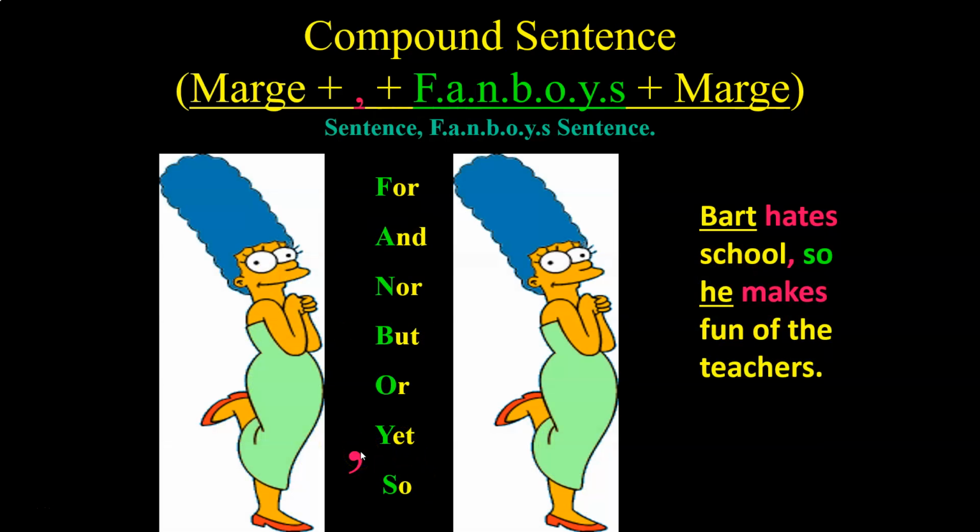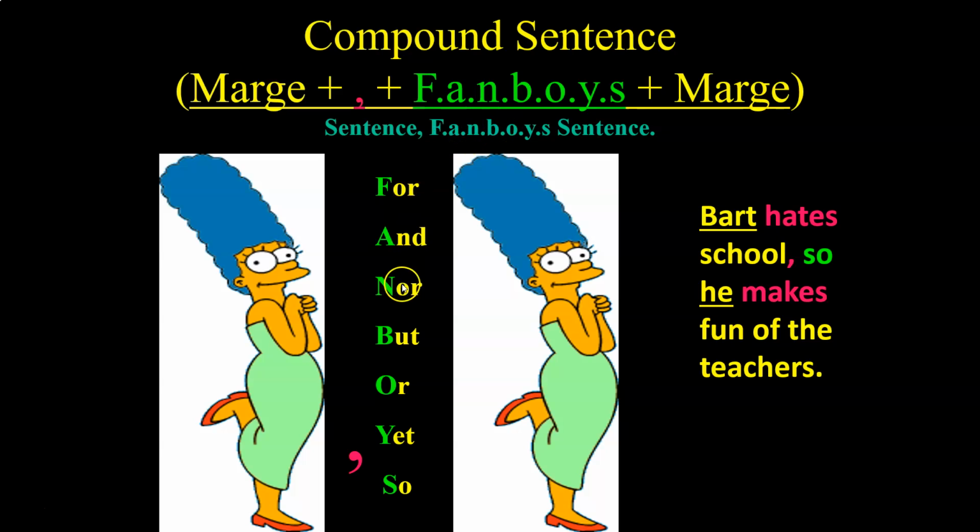All right. So coordination means you are joining two sentences together and you have decided that they are of equal importance, right? So to do this, you have our Marge, and remember, a Marge stands for an independent clause. Marge can stand alone, so you have a standalone sentence plus a fanboy conjunction, right? Fanboys is an acronym that will help us remember the coordinating conjunctions.